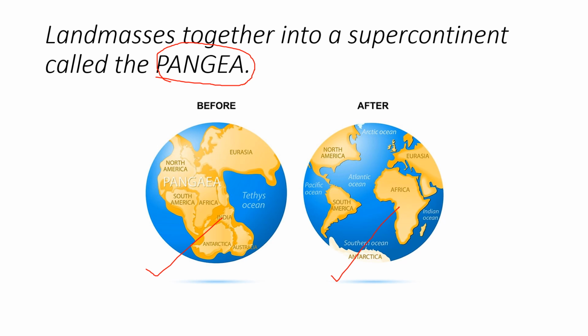The entire landmass together formed into a supercontinent, like a solid landmass. If you observe this picture, there are no gaps between the landmass. It's formed as a single continent, as a supercontinent. So this is nothing but Pangea.